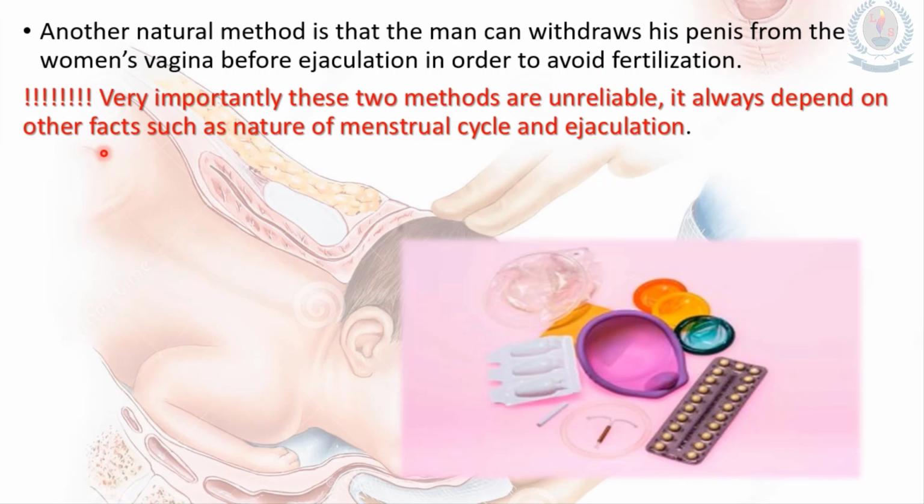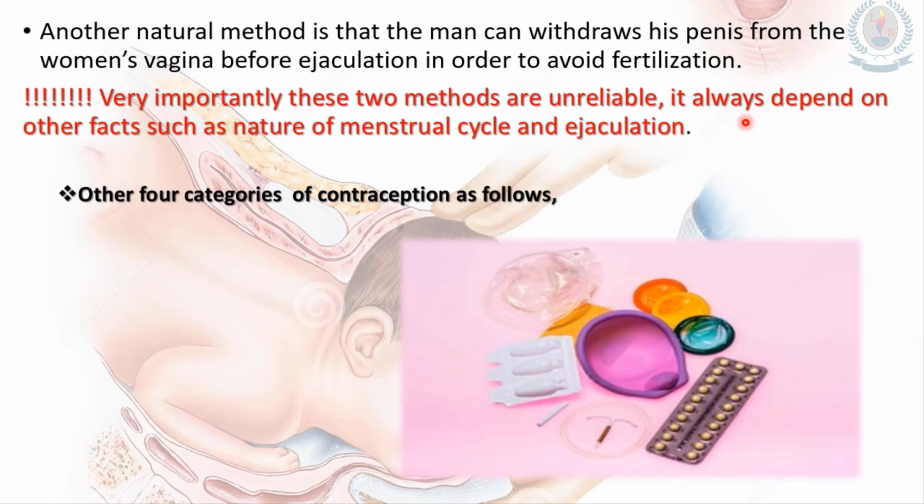But you need to understand these two methods are unreliable. That means the method which I have talked about on the woman's side and the male side. These two methods, although they are natural contraception methods, are unreliable. Why am I saying that? Because these two methods always depend on factors such as the nature of the menstrual cycle and the ejaculation.